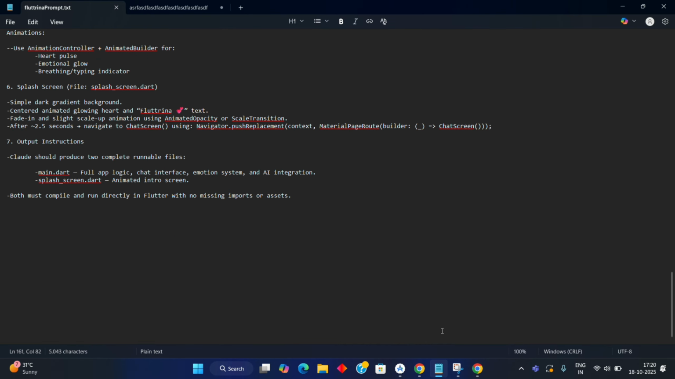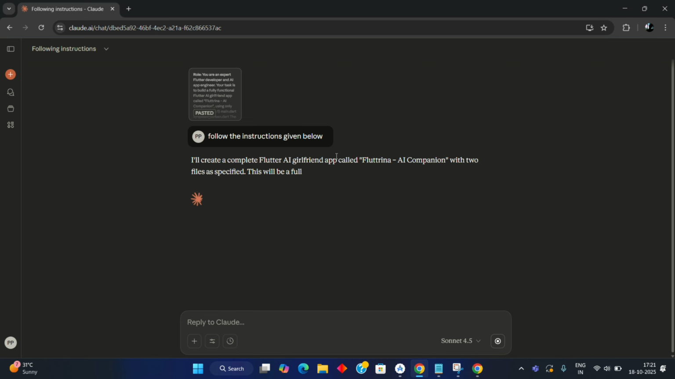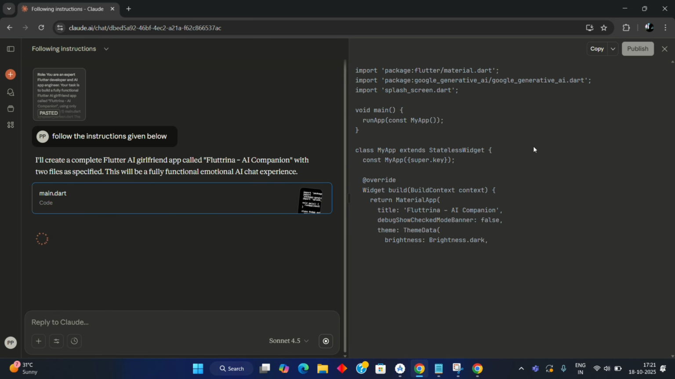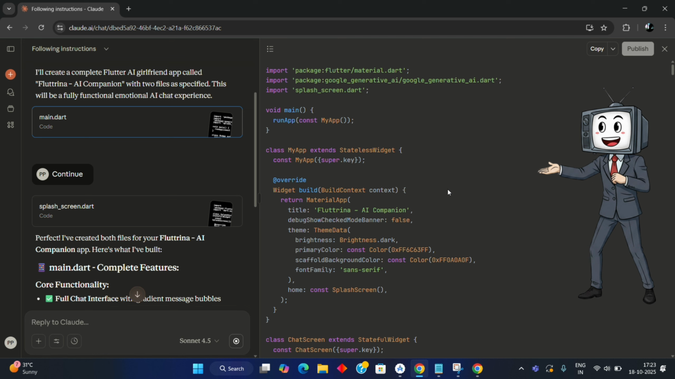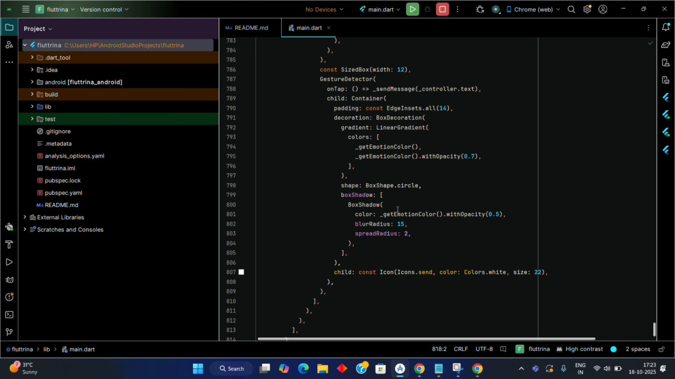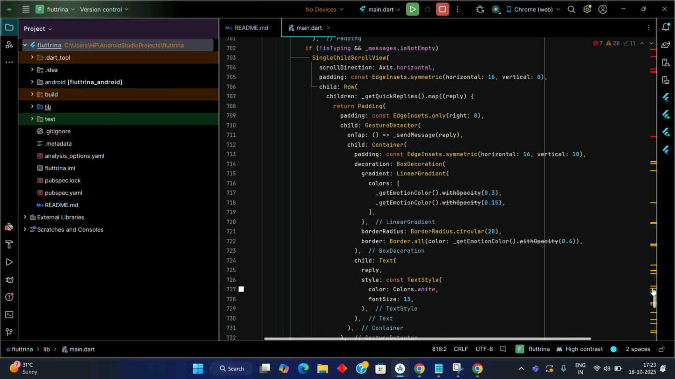Then I copied it, pasted it into Claude, hit enter. Claude started typing like it just got dumped and needed to prove its worth. After a few minutes, 2 files, main.dart and splash_screen.dart. Just like that. I pasted main.dart into my project, and boom, 7 errors. Classic Fluttrina red flag behavior.